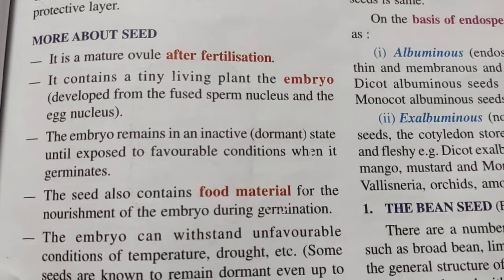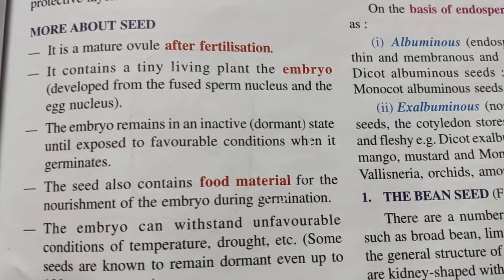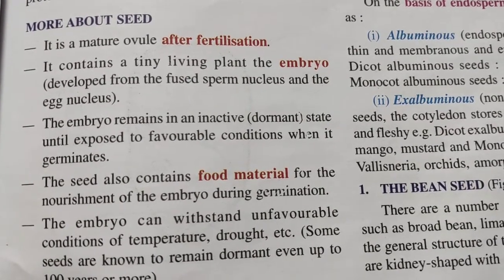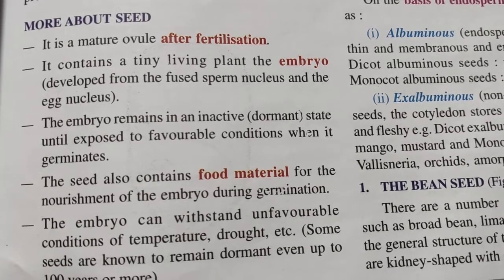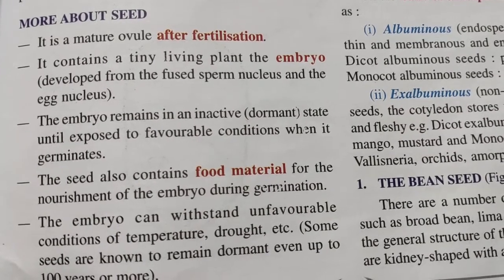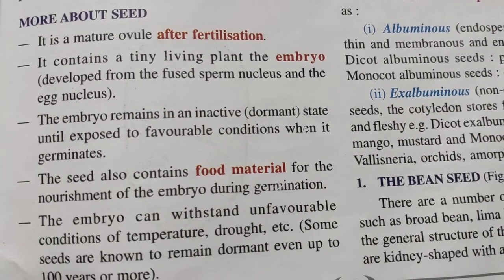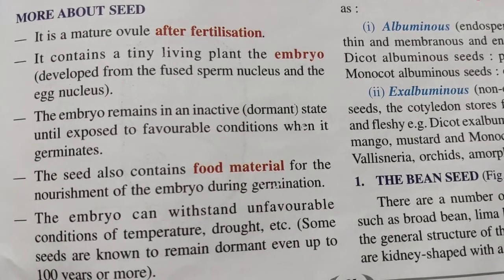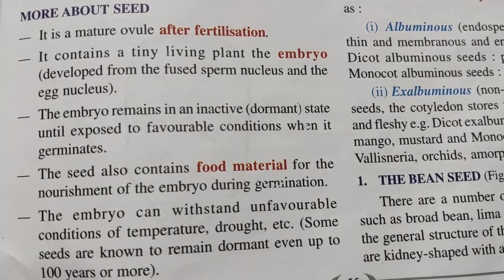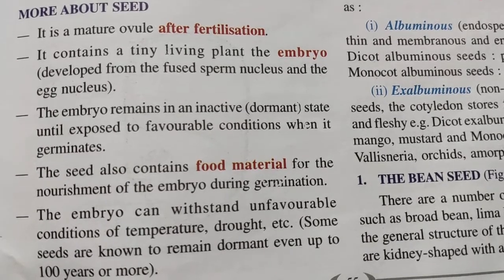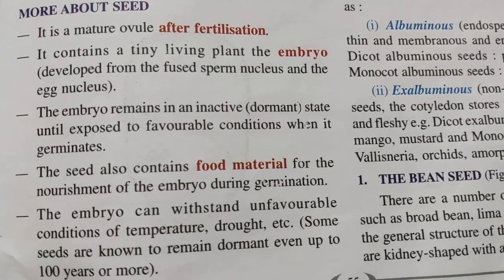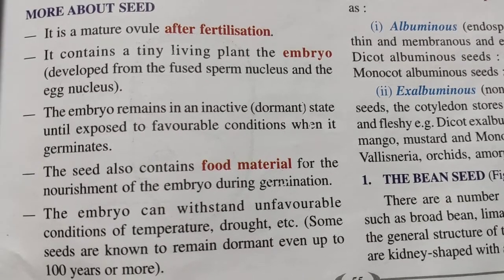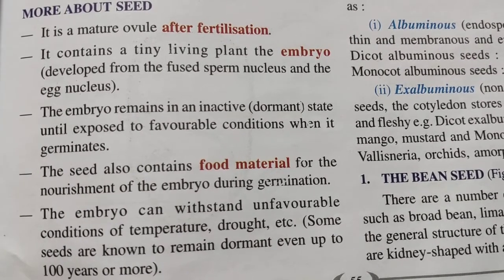Now, seed is a mature ovule, as we have just read, after the fertilization process. It contains a tiny living plant, the embryo. The embryo remains in an inactive state until exposed to favorable conditions when it germinates. Now, what are these favorable conditions? Obviously, water, proper temperature, proper soil nutrients, proper oxygen quantity.